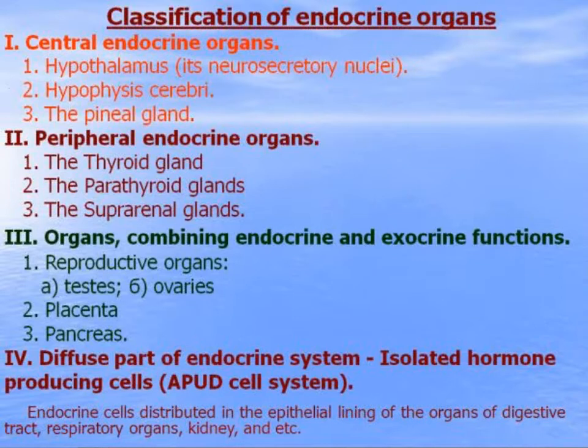Isolated hormone-producing cells belong to the APUD cell system. These cells are distributed in the epithelial lining of the organs of the digestive tract, respiratory organs, kidney, etc.